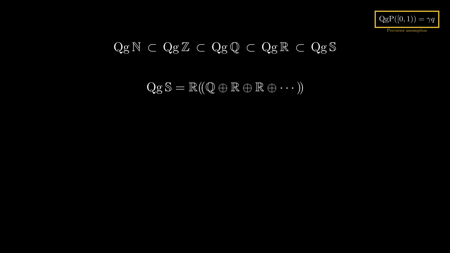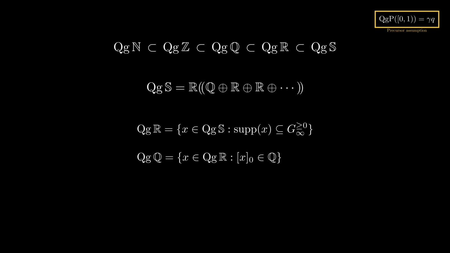If we deplete these numbers to get the quantigrade reals, we take away all the infinitesimal values. That means no infinite generators with negative exponents are considered quantigrade reals. If we deplete them further, we get the quantigrade rationals, meaning that the finite part of our quantigrade number, if it exists, must be an ordinary rational number.